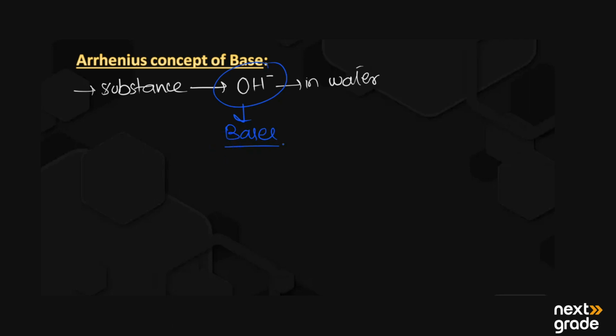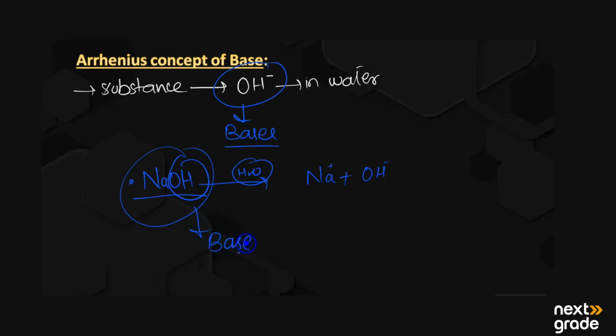For example, NaOH is a base because it has hydroxide ion, and when dissolved in water it produces sodium plus hydroxide ion. So NaOH can be categorized as a base according to the Arrhenius concept.